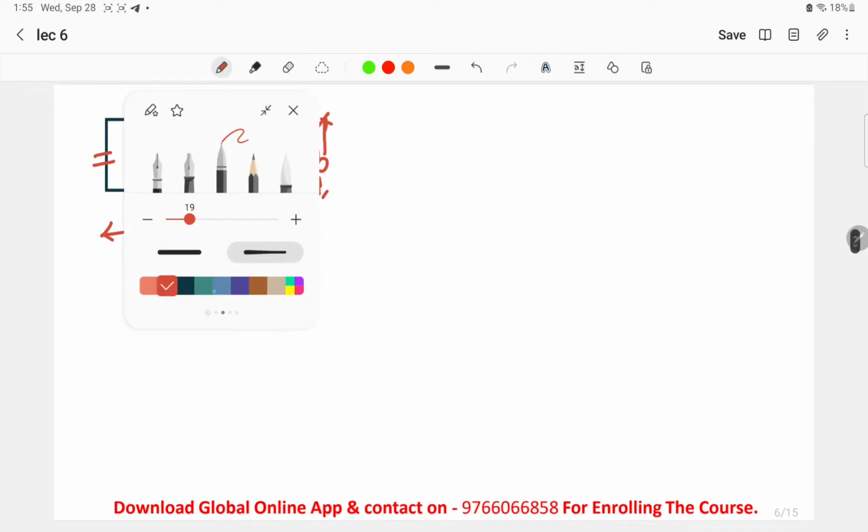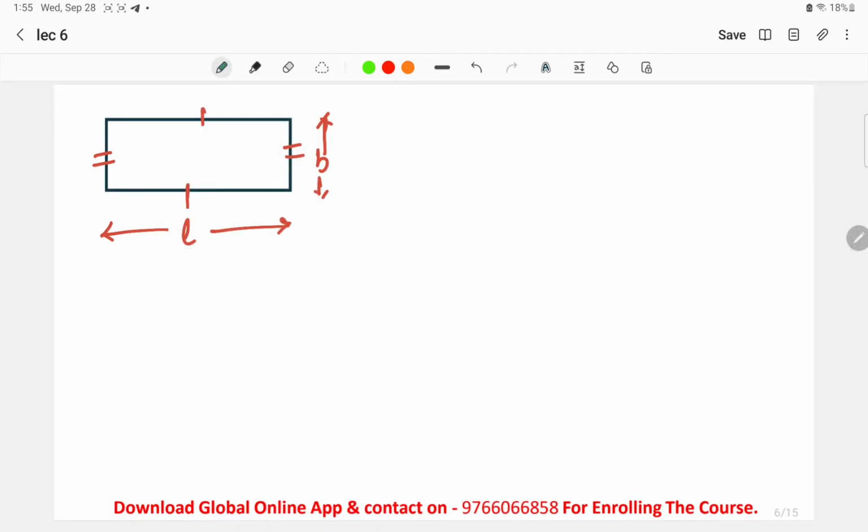Also, the formulas that we know regarding the rectangle, the very first is the perimeter. In perimeter, what we have seen is twice of L plus B. As I told you, the opposite sides are equal, so there are two L's plus two B's. So basically we can take the perimeter as twice of L plus B. For area, we know area is equal to L into B. This was one formula. Now I'm trying to give you the formulas.